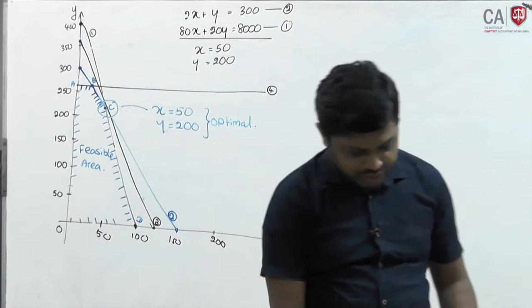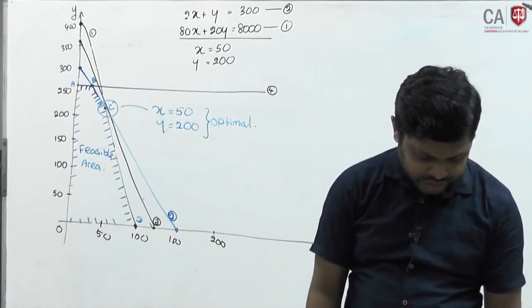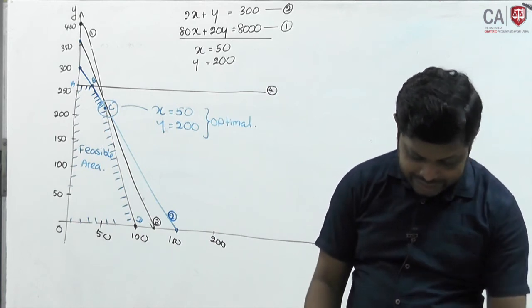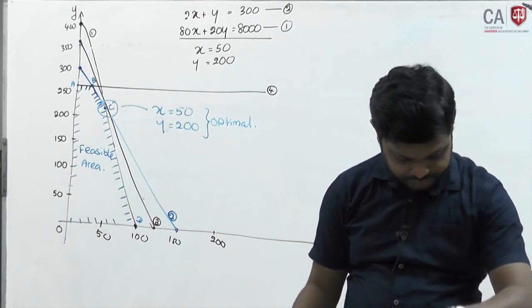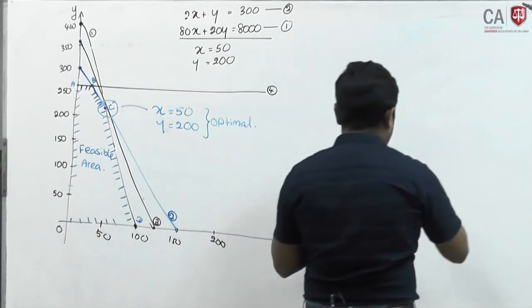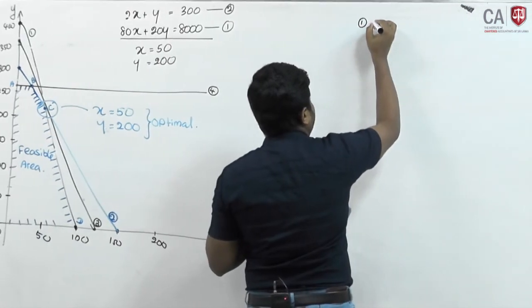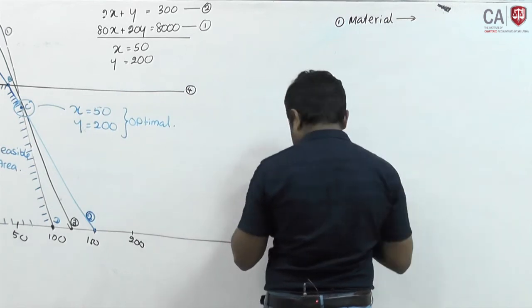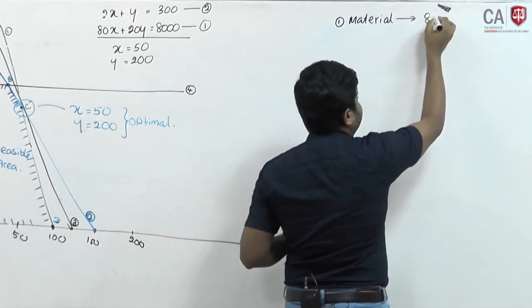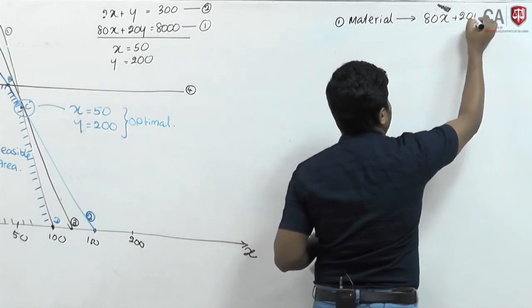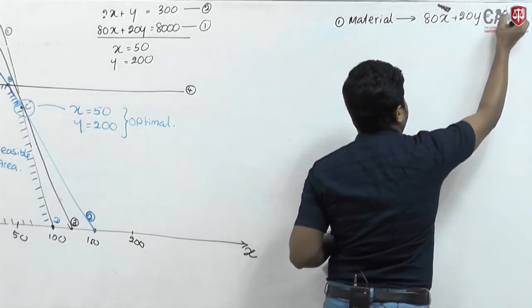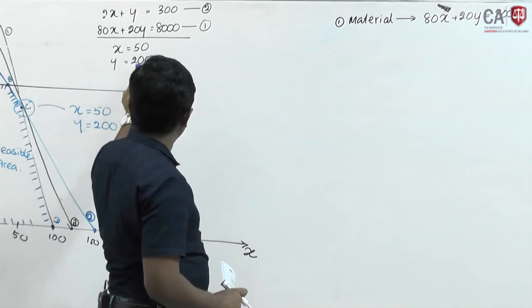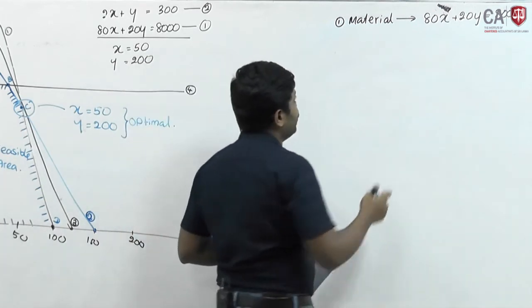Can you remember the first one? If you go to the first equation, material, see whether material is a binding resource or not. Okay. First one, material, its equation was 80x plus 20y should equal 8000. Okay, that is the equation. Now your output is x 50, y 200, you know that.